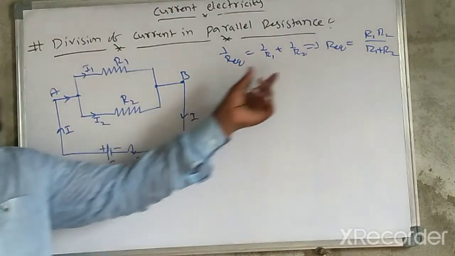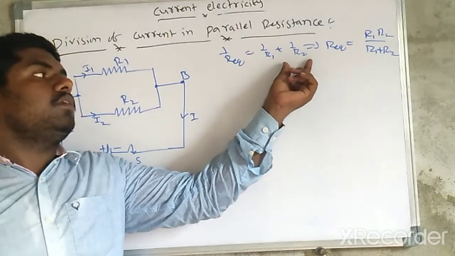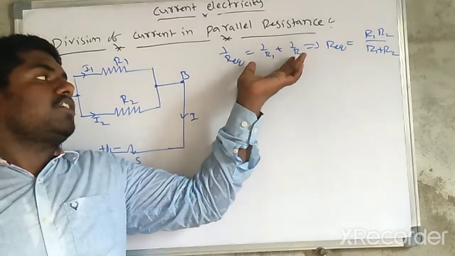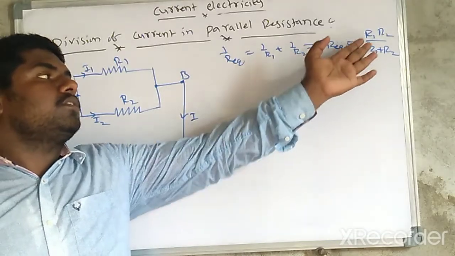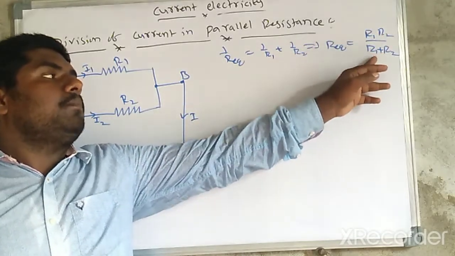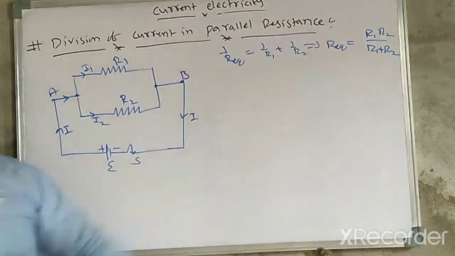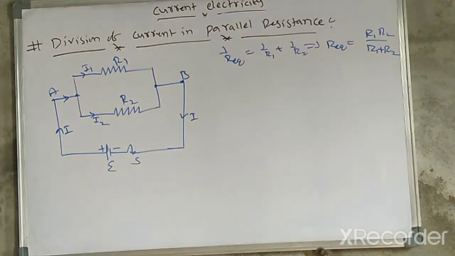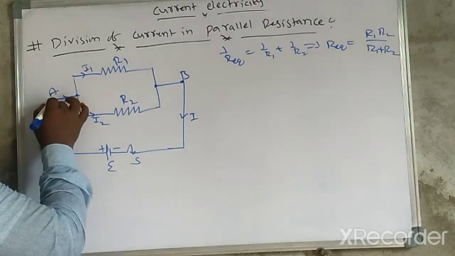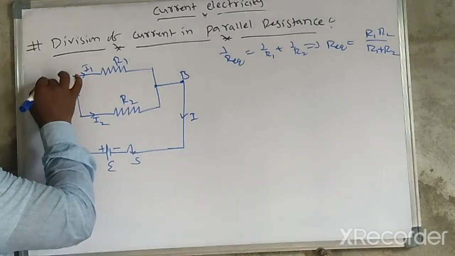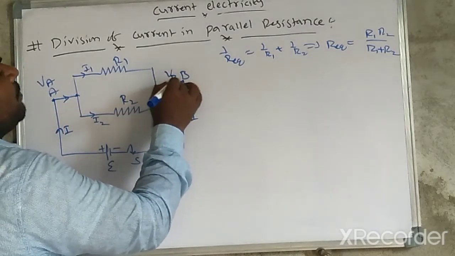You may take out the LCM R1 into R2, and by cross multiplication we get R equivalent is equal to R1 R2 by R1 plus R2. Here the potential is VA and here the potential VB.